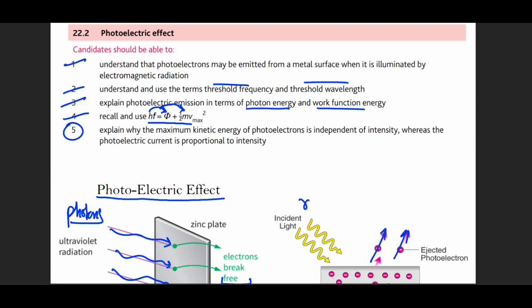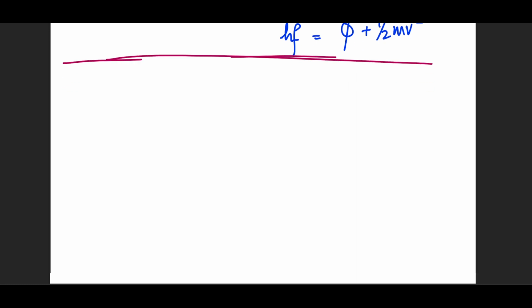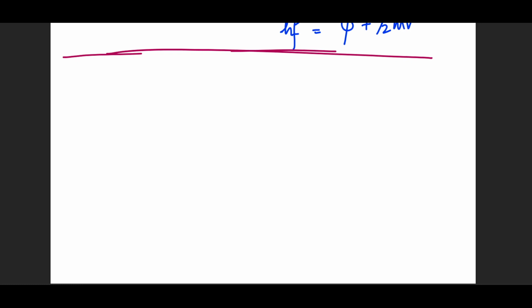It says that the maximum kinetic energy of the photoelectron is independent of the intensity, whereas the photoelectric current is proportional to intensity. Now, this is a confusing statement. Don't worry about it. We're going to discuss it. So, what is it trying to say? Let's try to simplify this. It says that on a metal surface, when you are introducing this photon radiation and you're expecting electrons to come out, the intensity will not matter. The intensity is not controlling anything, but it is controlling one thing. Let's see what that is.